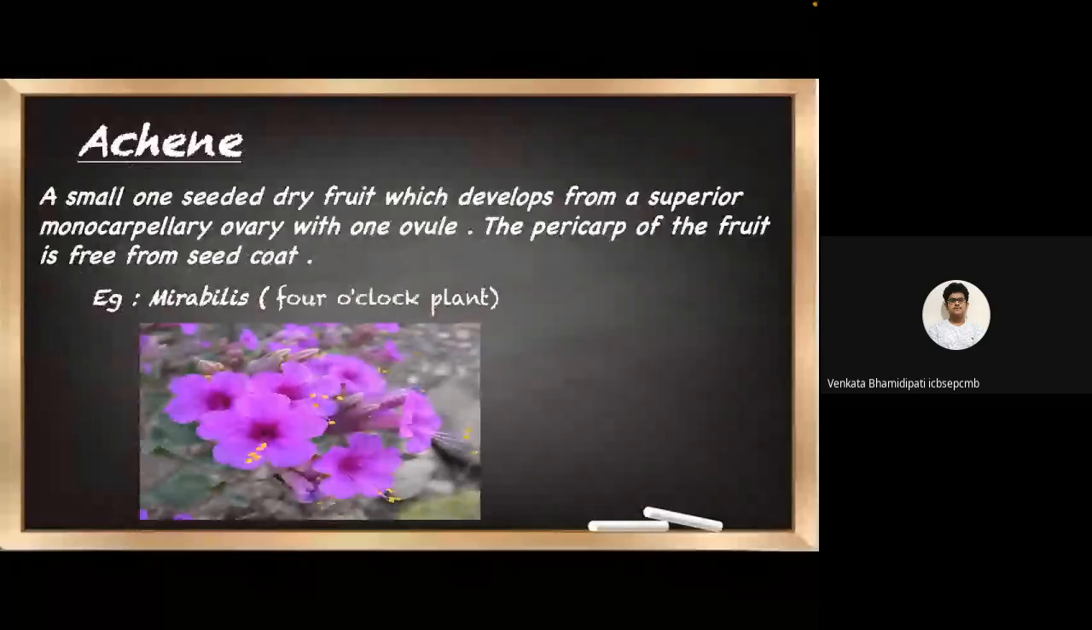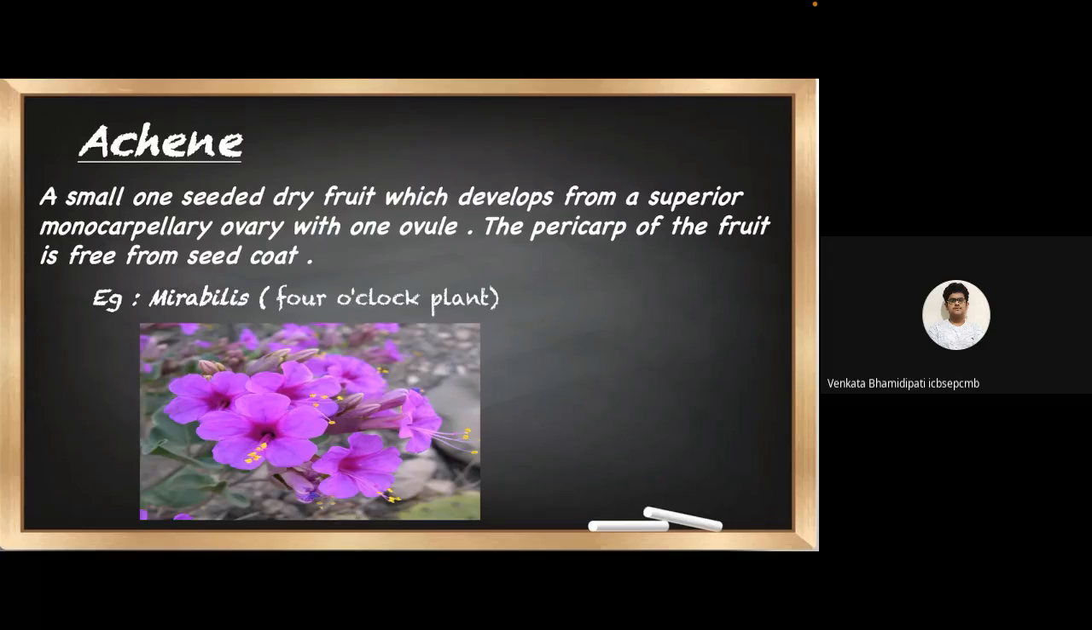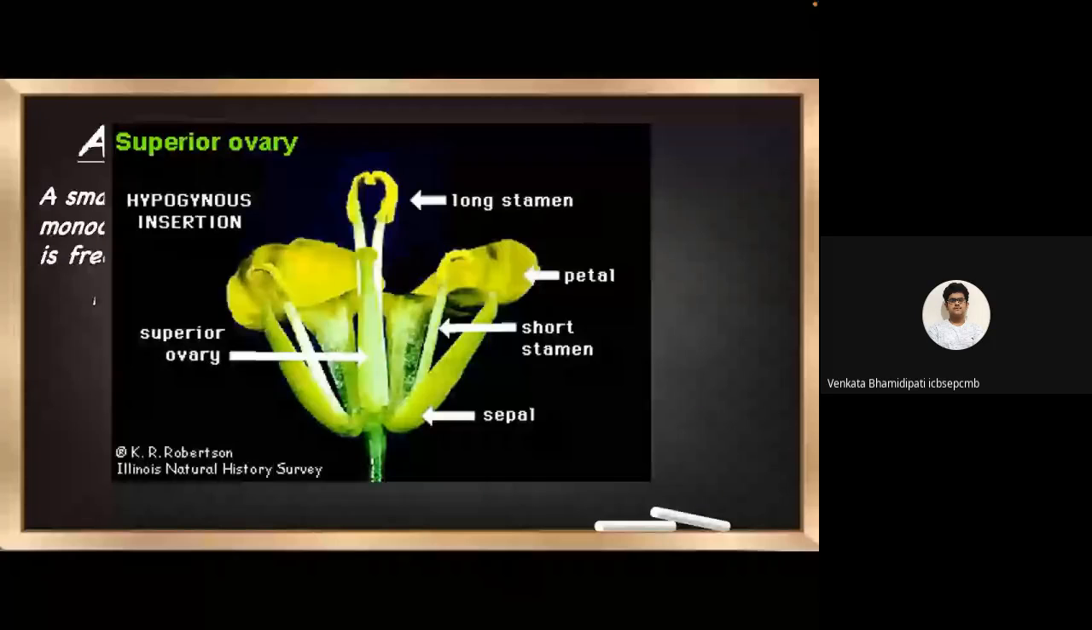Now, achene. Achene is a small one-seeded dry fruit which develops from a superior monocarpellary ovary with one ovule. In this case, it is a superior ovary, which means that the floral parts are arranged below the ovary, and it is a monocarpellary type of ovary too. Now, in achene, the pericarp of the fruit is free from the seed coat. The example for achene is Mirabilis, which is nothing but the four o'clock plant. Now, here is an example of the superior ovary. We can notice that the floral part is arranged below the ovary. That is, the ovary stands superior. This type of arrangement is also known as hypogynous insertion.